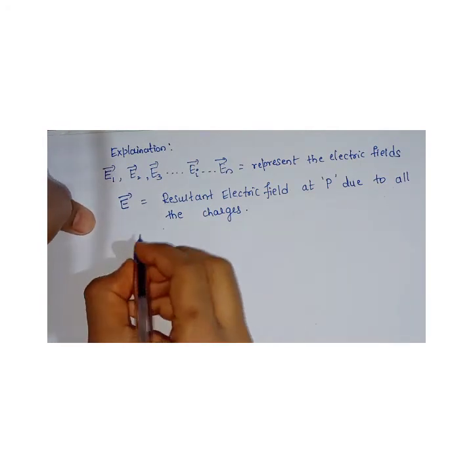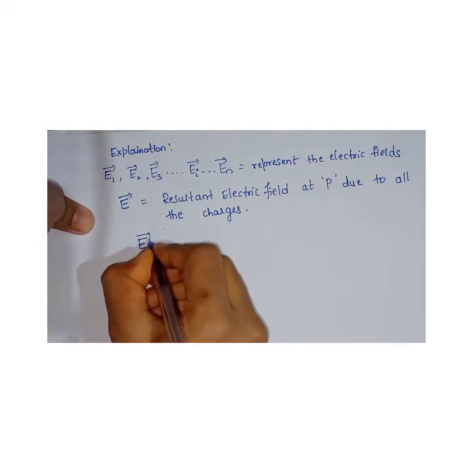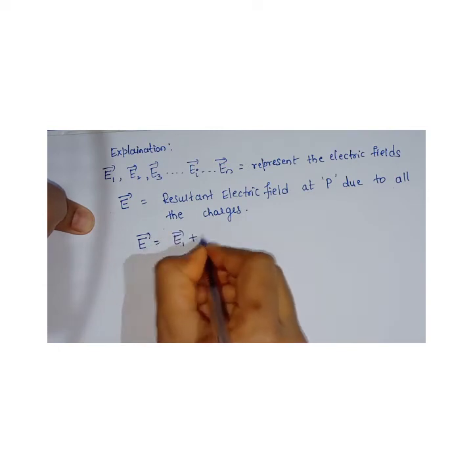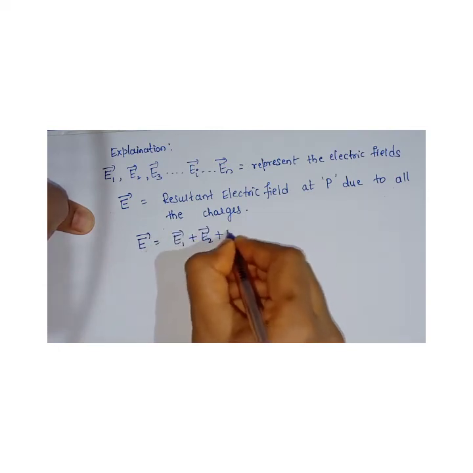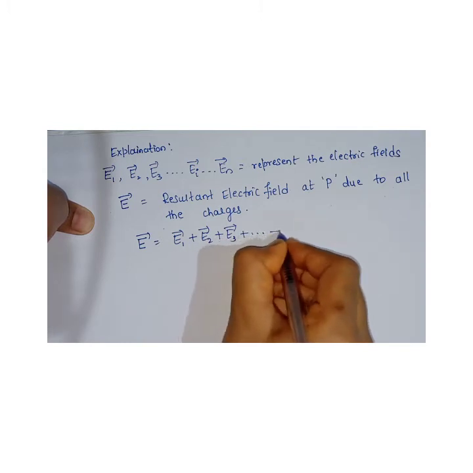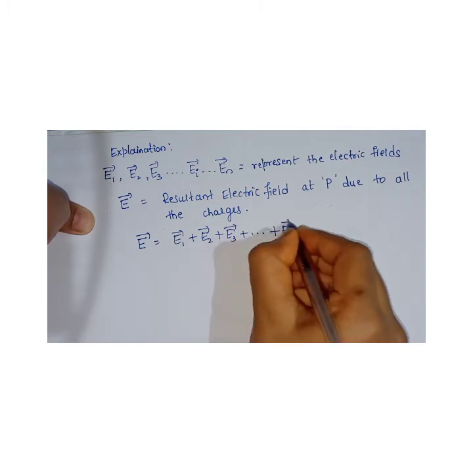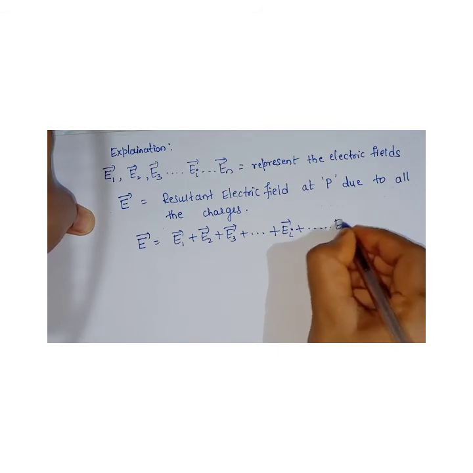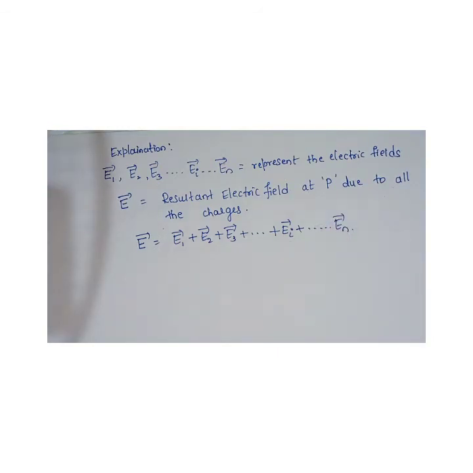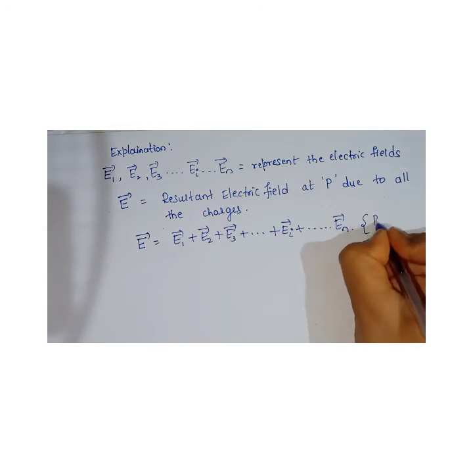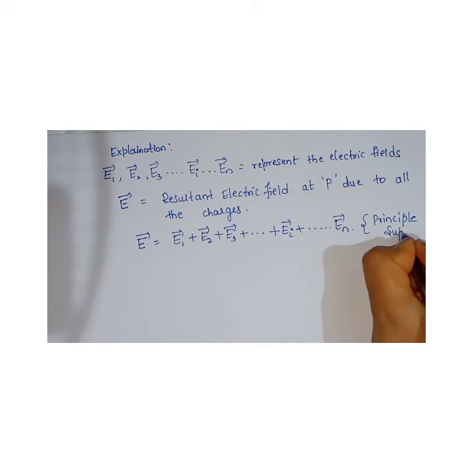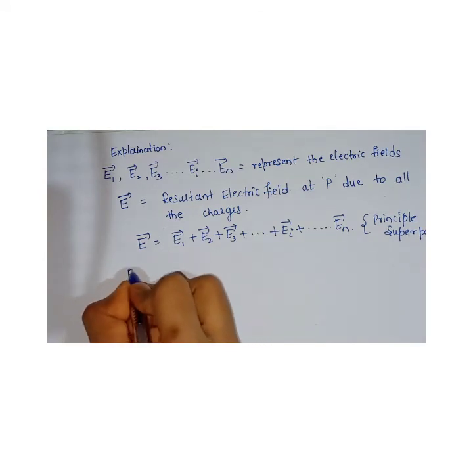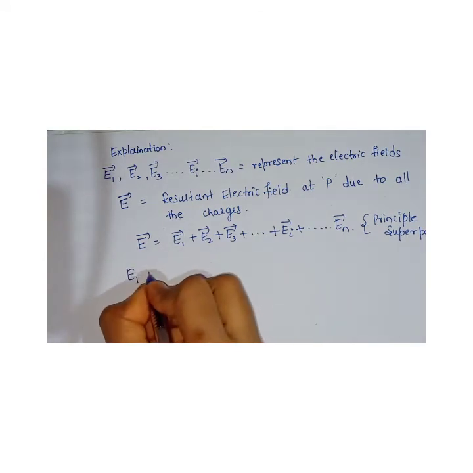So by using the principle of superposition, vector E is equal to vector E1 plus vector E2 plus vector E3 plus so on up till vector EI plus vector En. So this is nothing but the principle of superposition, right? So now, knowing the basic definition of electric field, what is E1 now? Shall I write it directly? E1.